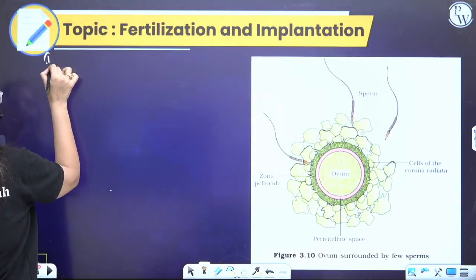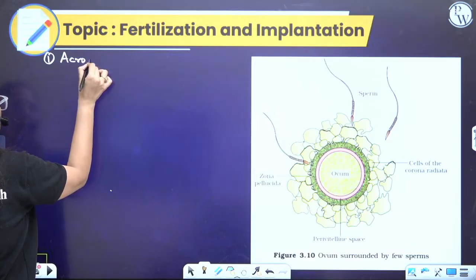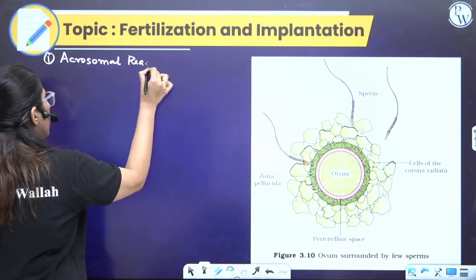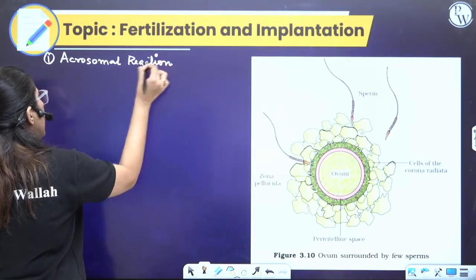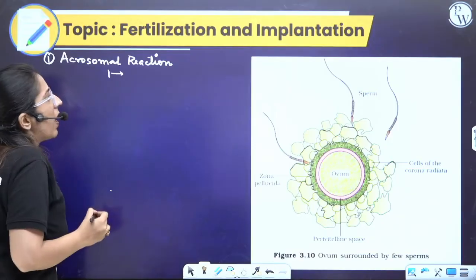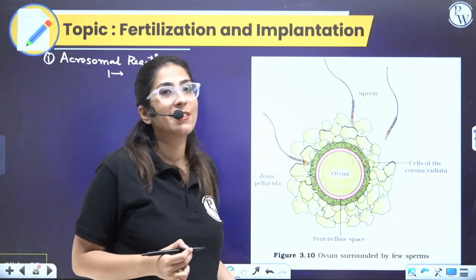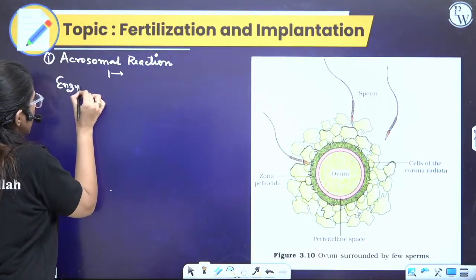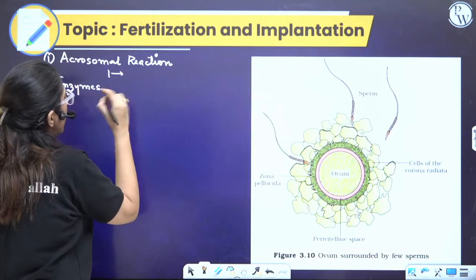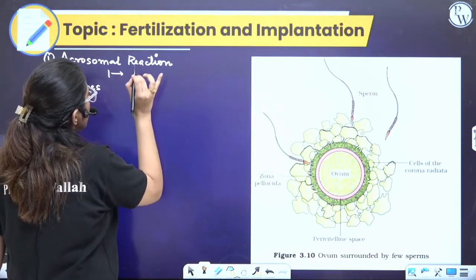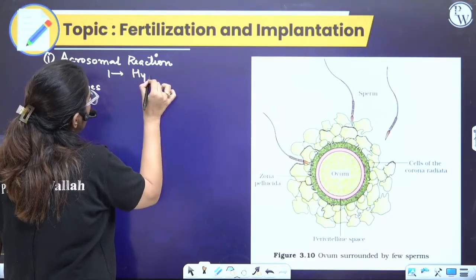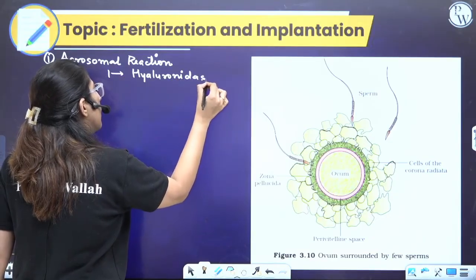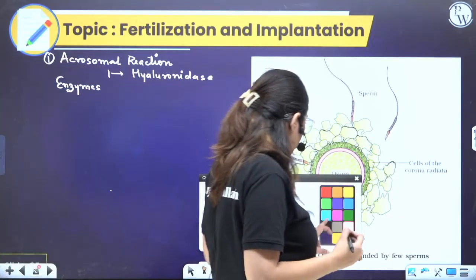Now, the first step is the acrosomal reaction. In the acrosomal reaction, the enzymes in the acrosome, formed by the Golgi, will be released. Listen very carefully to the names of these enzymes. The first is termed hyaluronidase. What will hyaluronidase do?